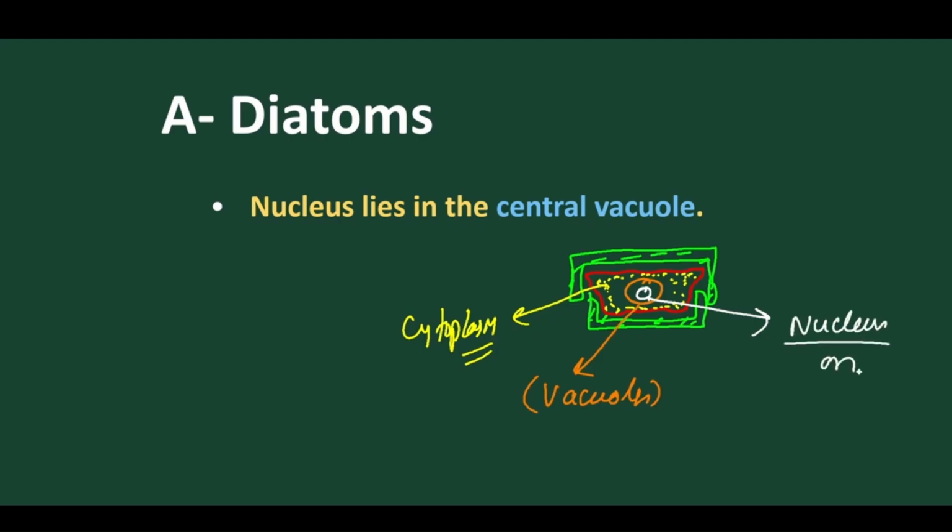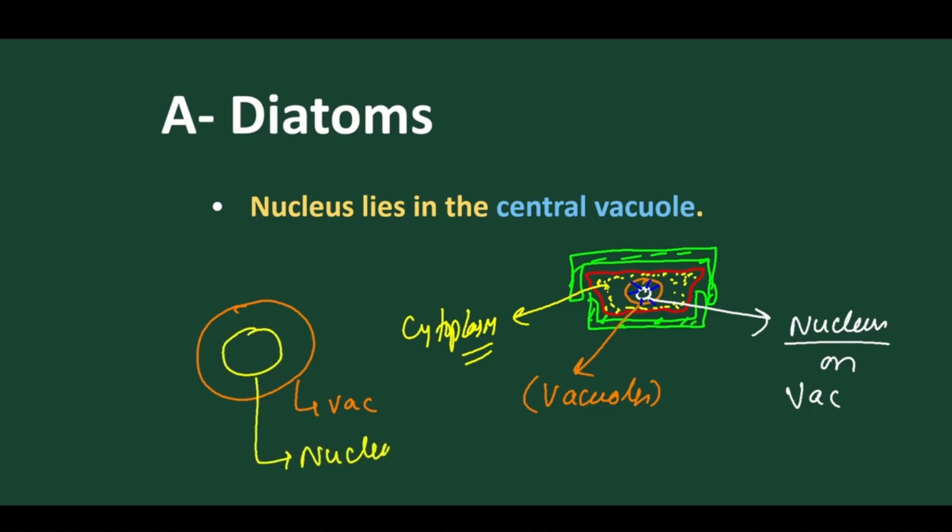The nucleus is present on the vacuole, and it is attached to the vacuole wall with the help of small thread-like structures. These thread-like structures are called cytoplasmic strands. Means how they are arranged. For example, suppose this is the vacuole, and this is the nucleus. So the nucleus is present on the surface of the vacuole. It is joined with the vacuolar membrane by cytoplasmic strands.